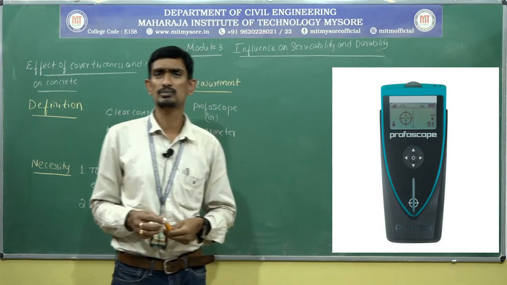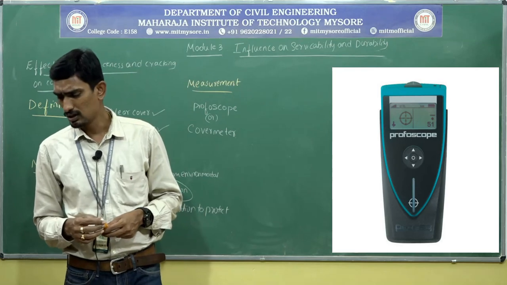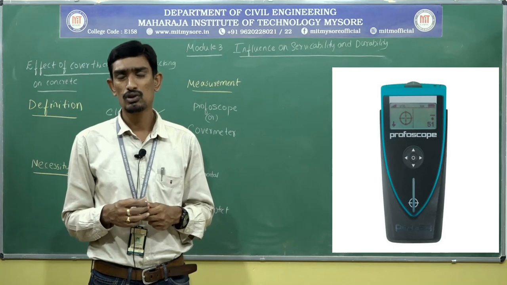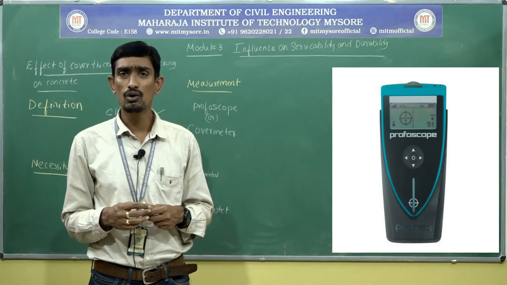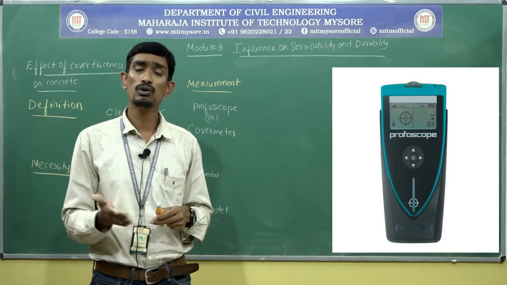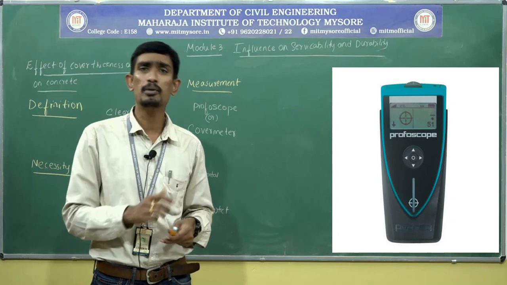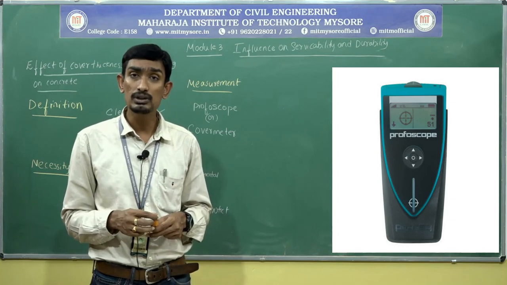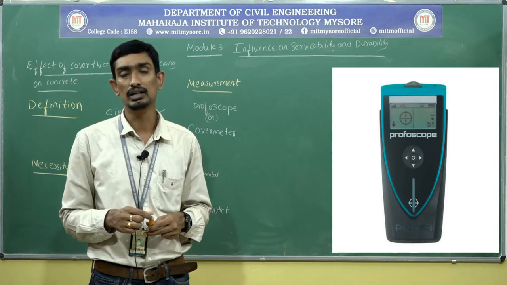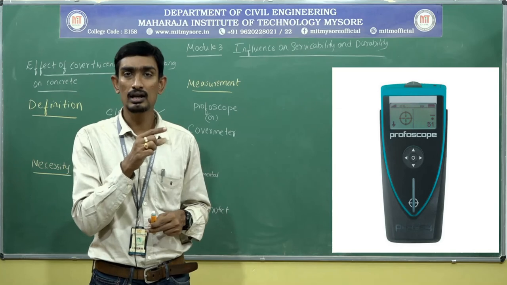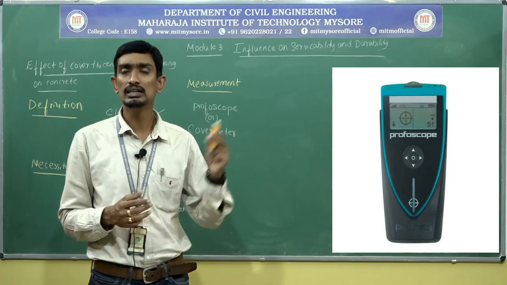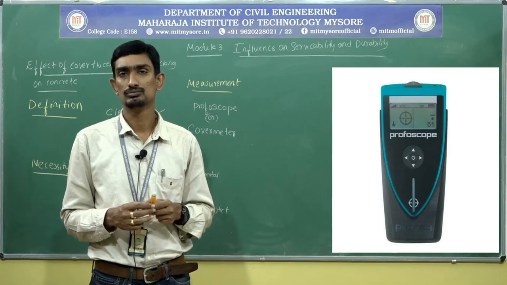Nowadays an advanced instrument has come. A little bit advanced instrument called a Profoscope or Profometer is there. In that particular instrument you can locate the rebar and know the cover thickness, and also you can know the diameter of the bar inside that reinforced concrete element. Diameter, spacing, all those things you can know. That is the added element inside that instrument, the Profometer.